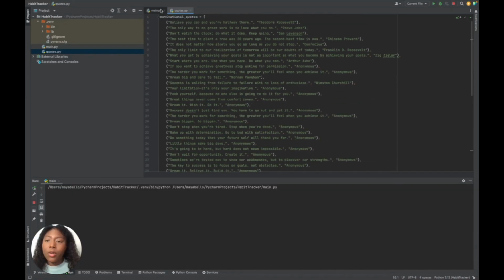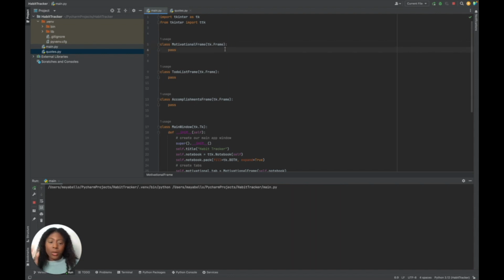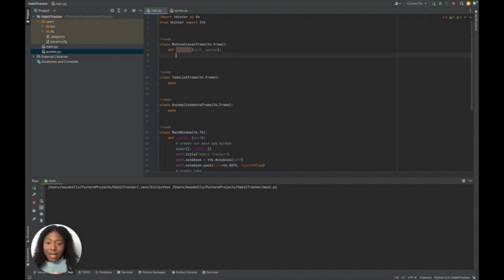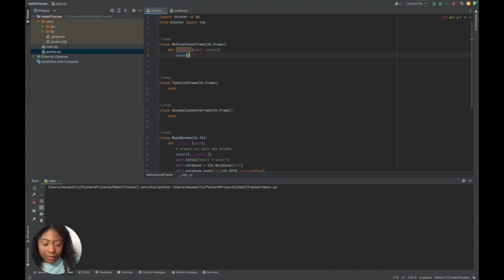So we have that, so let's go back to main and let's work on MotivationalFrame. What we're going to do is something similar over here: define our init function. So let's define init, and it is going to take in self, but it's also going to take in master. And master is going to represent our parent. You're going to see why we need master in a second. Just like how this created our main application window by calling this init, we're going to do the same thing and call the init of tk.Frame, and we can use super to access that.